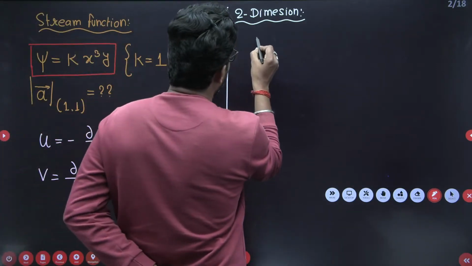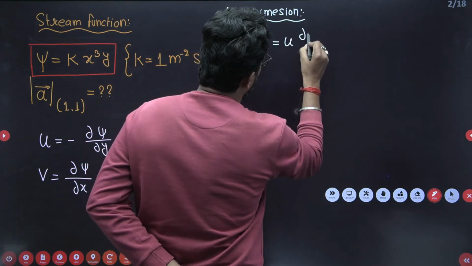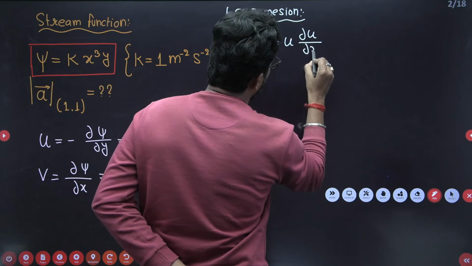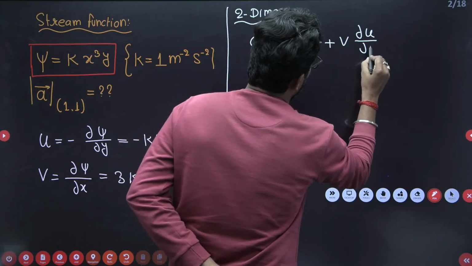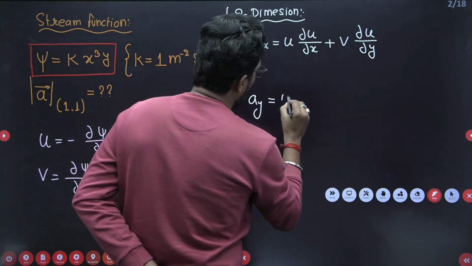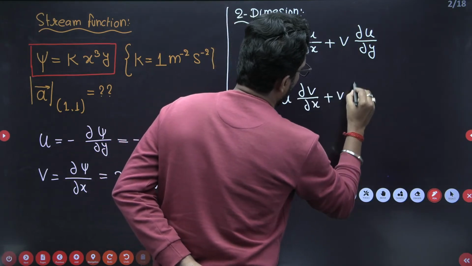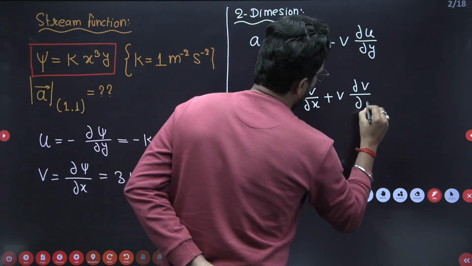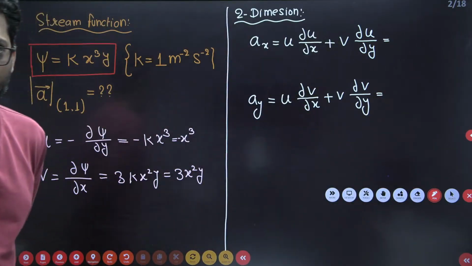So what is the acceleration in x direction? We know that ax is u dou u by dou x plus v dou u by dou y. And ay is u dou v by dou x plus v dou v by dou y. This we have.